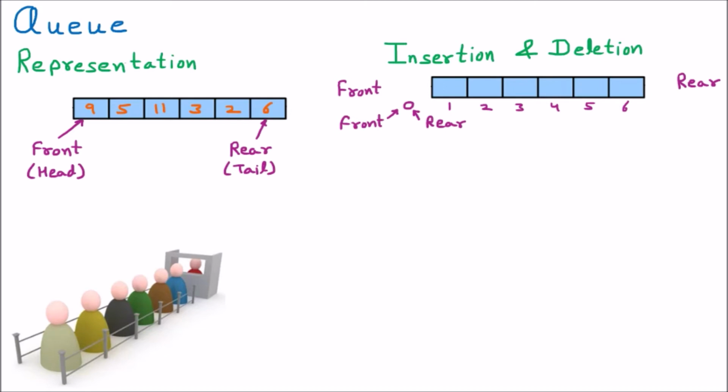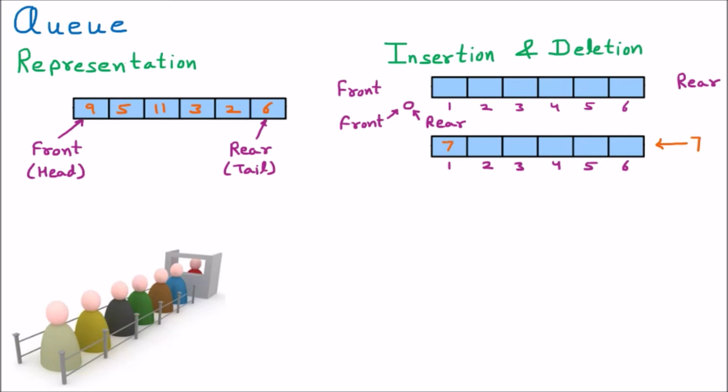Now it is time to insert an element, that is 7. I am taking a step by step representation. Now let us suppose that we want to insert an element here. We know that insertion always happens from the last, that is the rear. So insertion will be done at this place, and we want to insert the element 7. While inserting, 7 goes to the first place.